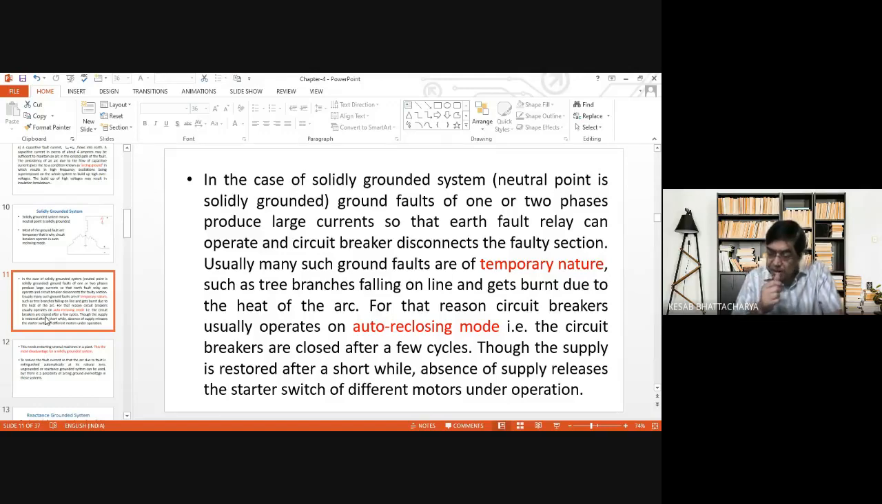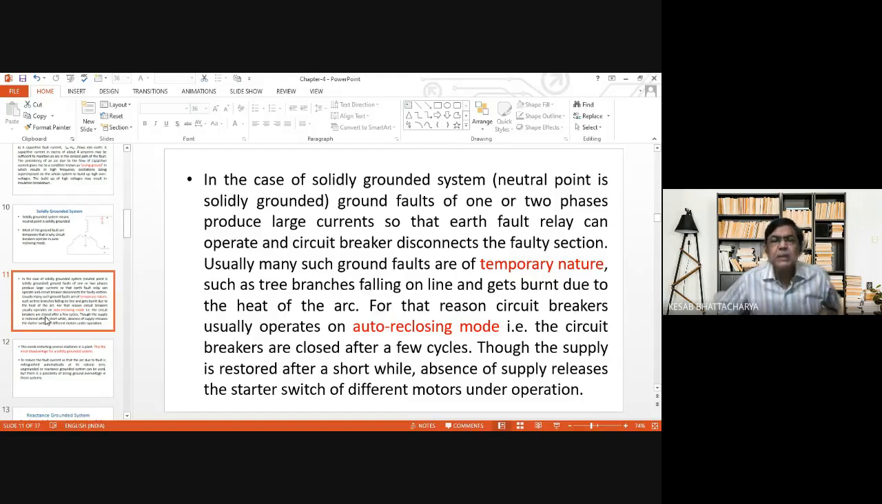Therefore, the earth fault relays which are used to detect earth faults will obviously detect this high value of earth current and sense the abnormality that has developed in the system, and sensing that, will send a trip signal to the circuit breaker, which will trip the circuit and isolate the healthy section of the circuit from the faulty section. That is the normal way the protective devices operate.